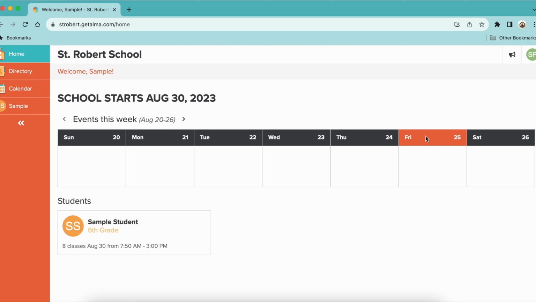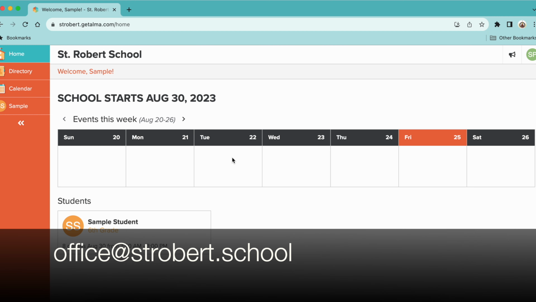That is really nice. The last thing that's on here is the calendar. This calendar is not a detailed calendar with all of our half days or anything like that. It's just the basics of when the trimester starts, when it ends. It's the academic calendar. So don't click on this calendar expecting to see everything that's going on in the school. You're still going to want to head over to the website for that.